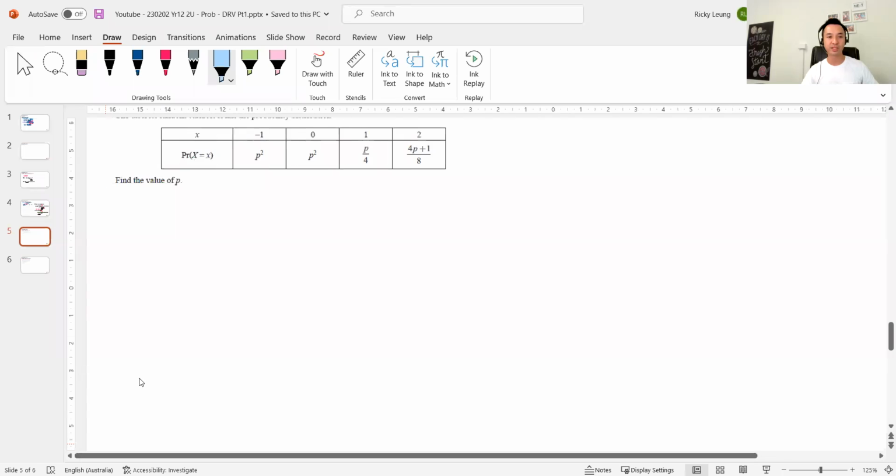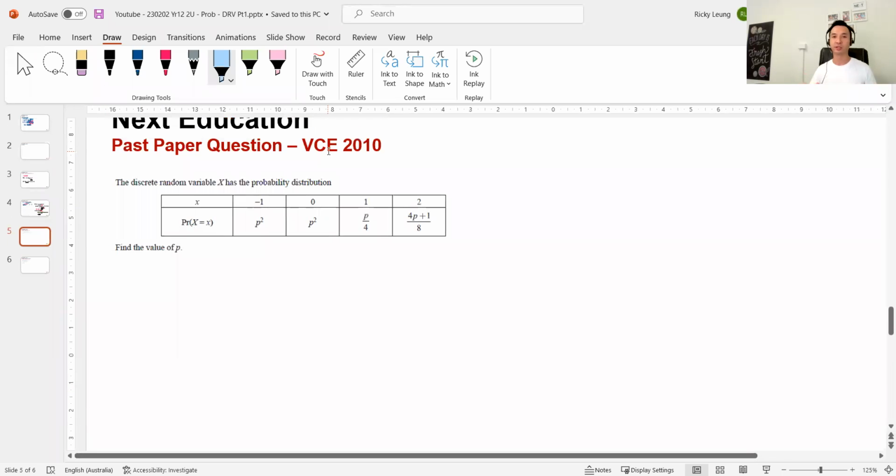Now, this one here, VCE, that's the Victorian equivalent of the HSC, from 2010 had a question like this. By looking at the Victorian questions, you can tell that they've had a longer time to ask these questions, because their questions are deeper and richer and more varied. While we're in New South Wales, the questions are still very textbook, very rudimentary. Well, these ones here, a bit more to it.